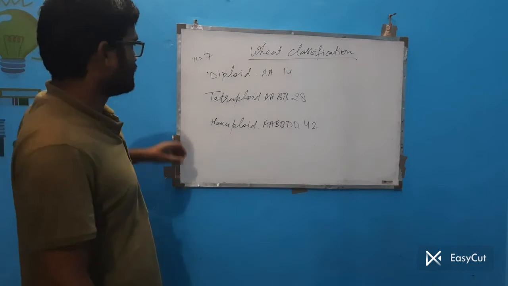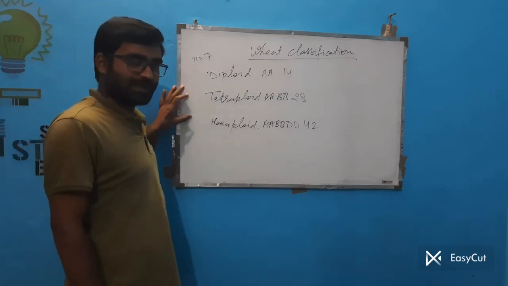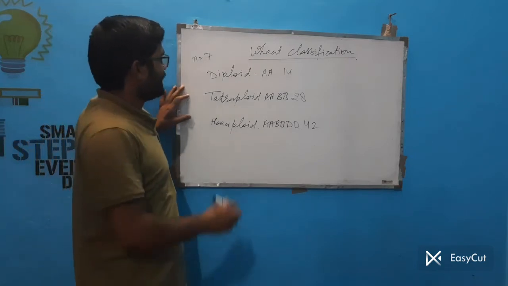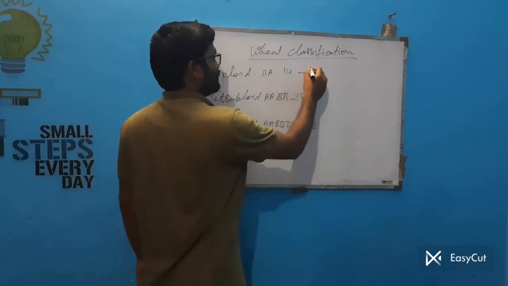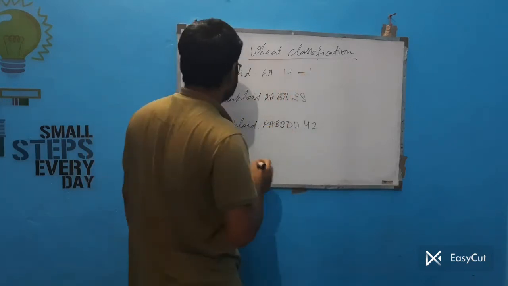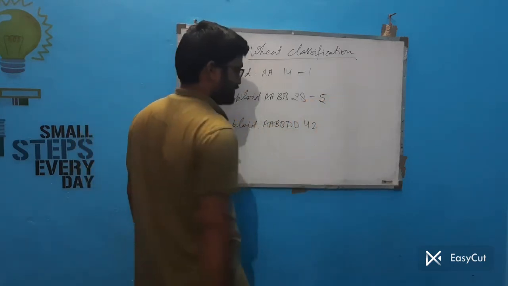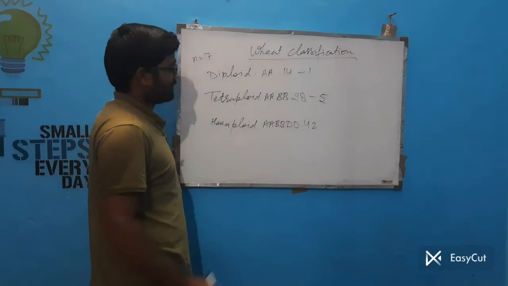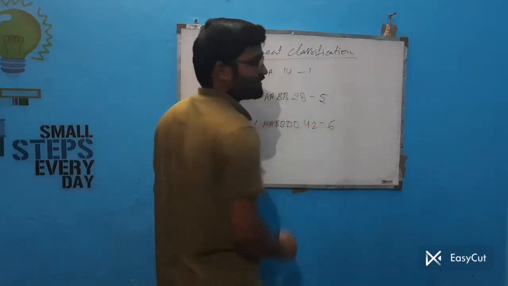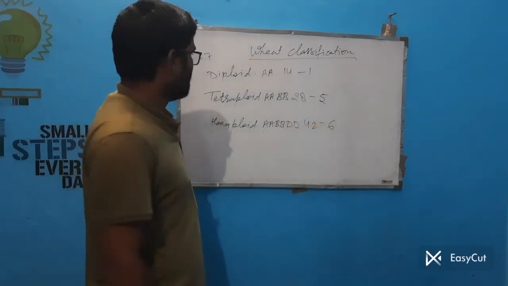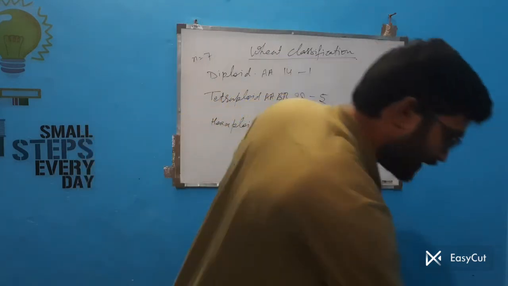Now, there are 12 cultivated species. In case of diploid, there is only one cultivated species, while in case of tetraploid, there are 5 cultivated species, while in case of hexaploid, there are 6 cultivated species. Let us discuss one by one.